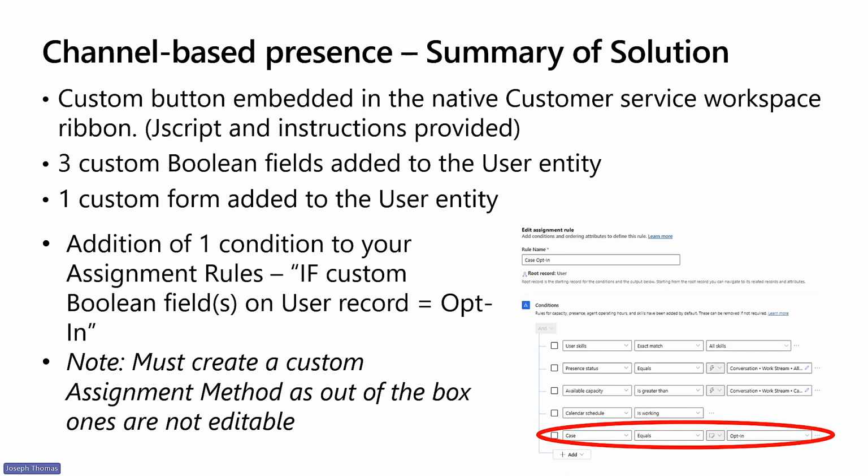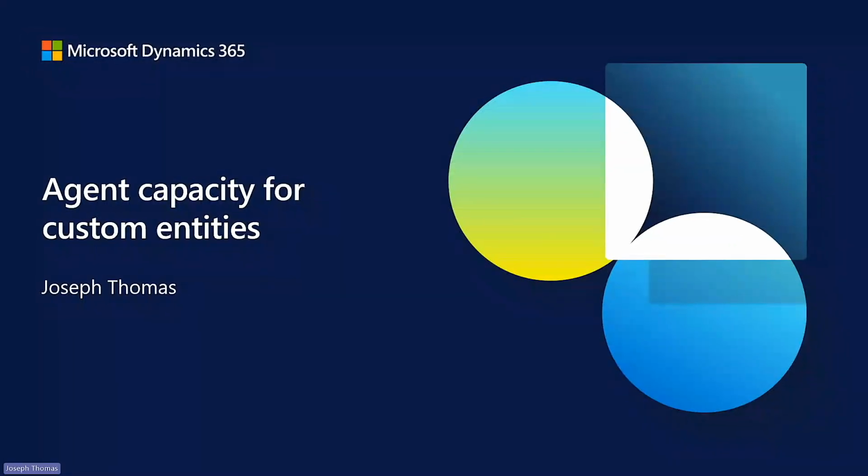It's also important to note that the out-of-the-box assignment methods are not editable, and therefore, in order to leverage this functionality, you have to create a custom assignment method along with the assignment rules that contain these Boolean fields. So we'll now move on to talk about the next feature, which is agent capacity for custom entities.